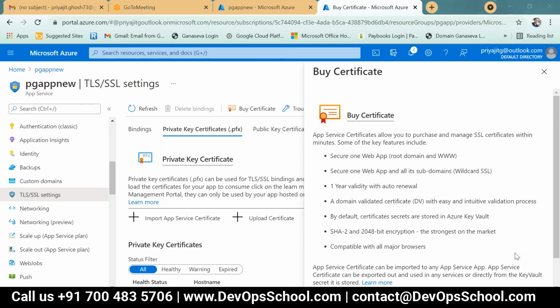No, I was asking: I have my own company certificate and I can upload it. Then why is this buy certificate required? The company will buy. This is the buy certificate rule: 1 year validity with auto renewal, a domain validated certificate, by default certificate secrets in Azure Key Vault, SHA 256-bit encryption. This is the certificate rule and certificate format.